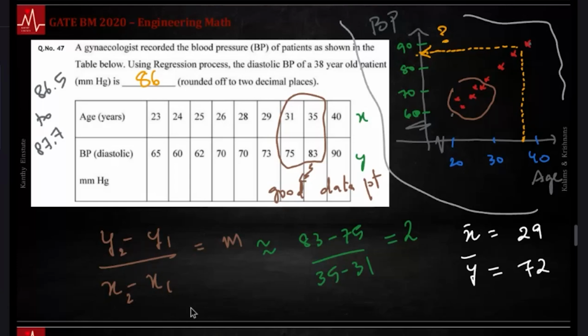So now your K is 2. That is your A. And your B happens to be y bar minus K x bar. 72 minus 2 into 29. That happens to be 58, 72 minus 58, 14. So now you know your A, B. Then you can quickly find out, for a new X, that is for a new 38, what this value is.